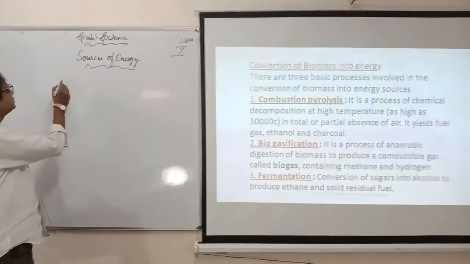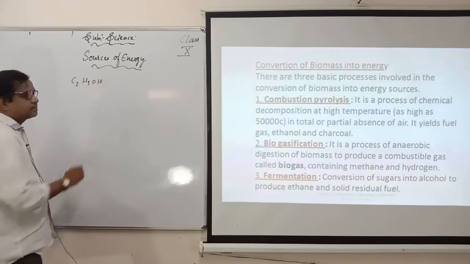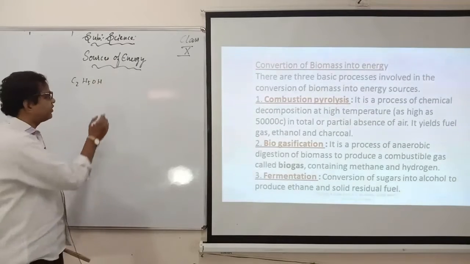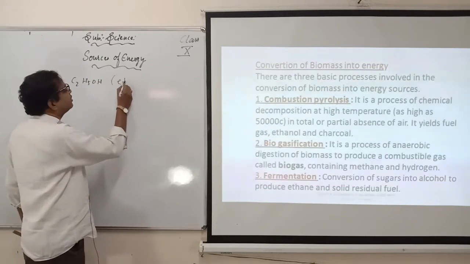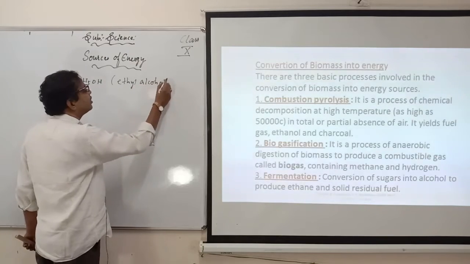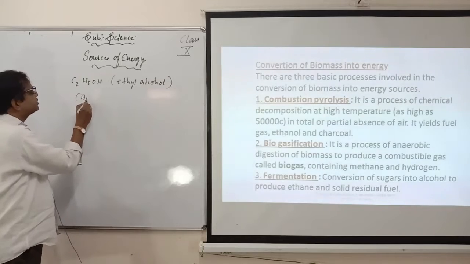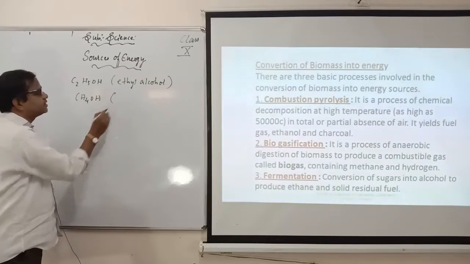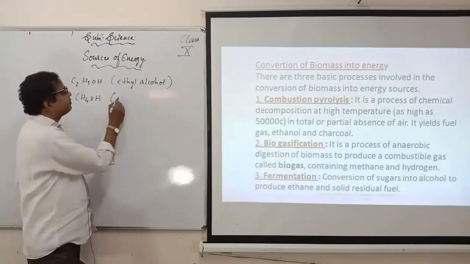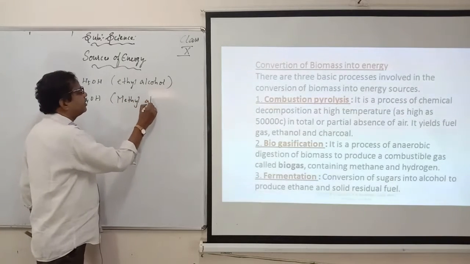Ethanol means what? The chemical formula of ethanol is C2H5OH, or it is also called ethyl alcohol. Or we have CH3OH. This is what we call methyl alcohol.